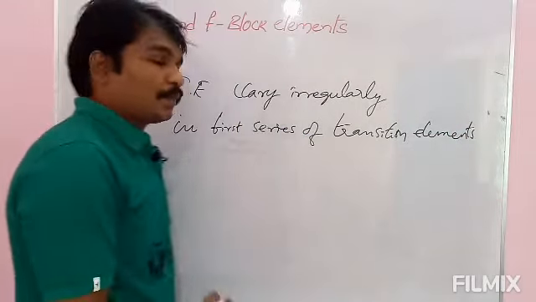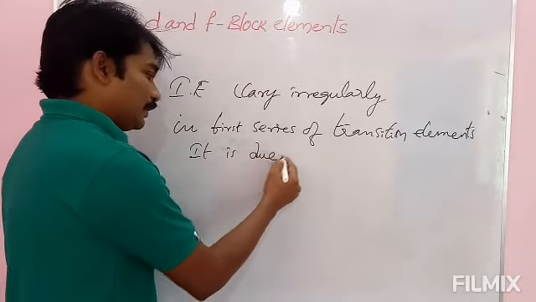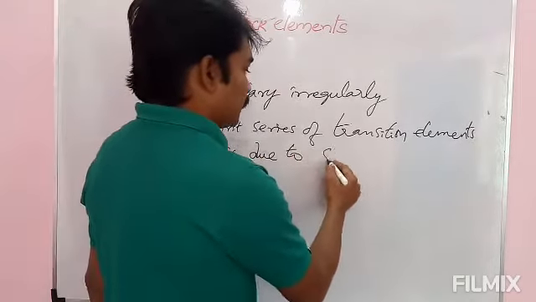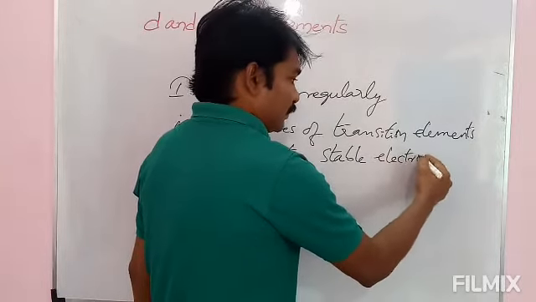And reason for this one, it is due to electronic configuration, especially stable electronic configuration.